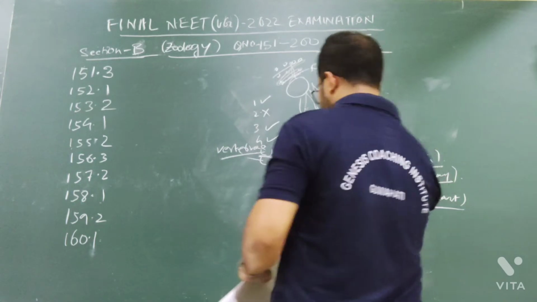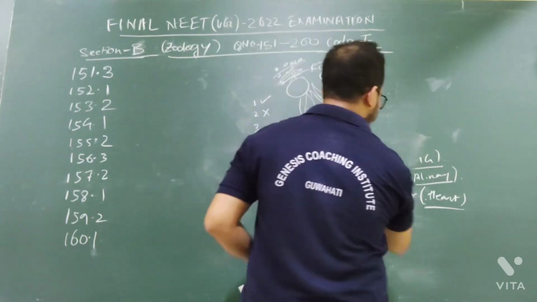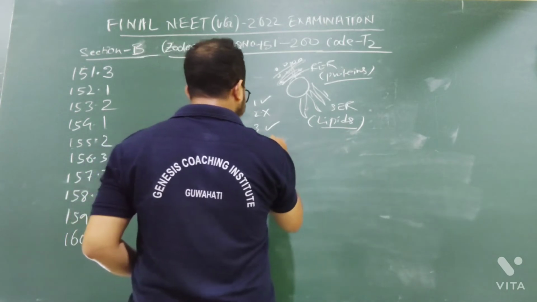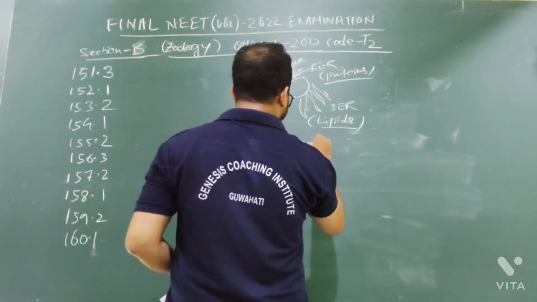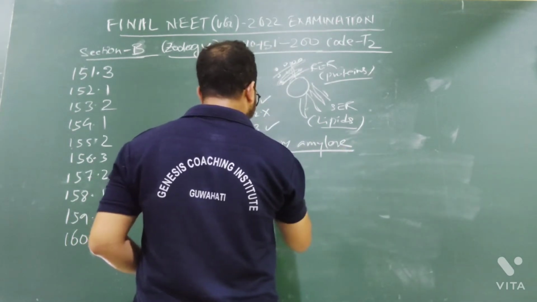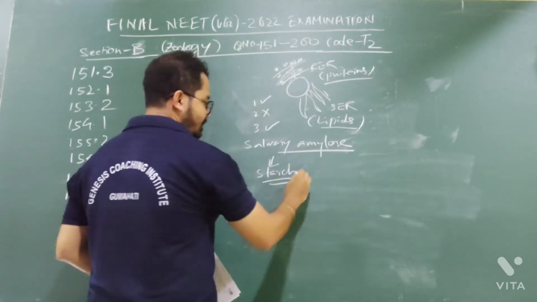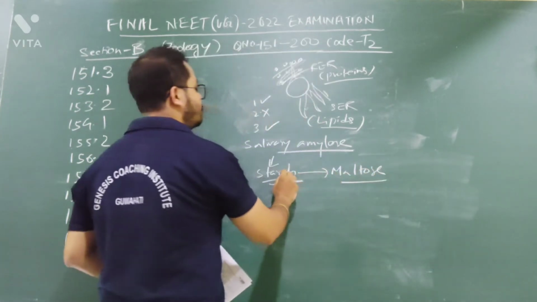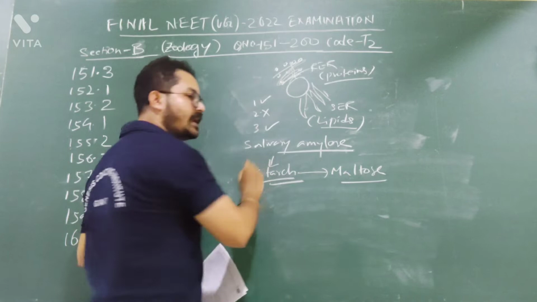Because what does salivary amylase do? Salivary amylase helps in the digestion of carbohydrate, but it acts upon starch. Starch will be converted into maltose in our mouth. Starch is not a disaccharide.